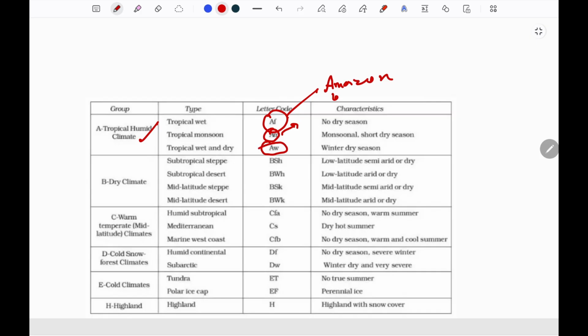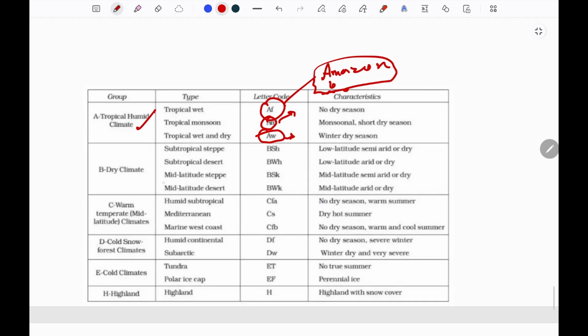This example includes the adjoining part of this tropical evergreen forest, subtropical areas. Then comes the dry climate, subtropical steppes, BSH. BWH is desert in the subtropical areas. BSK, it is mid latitude steppes. This is mid latitude deserts.